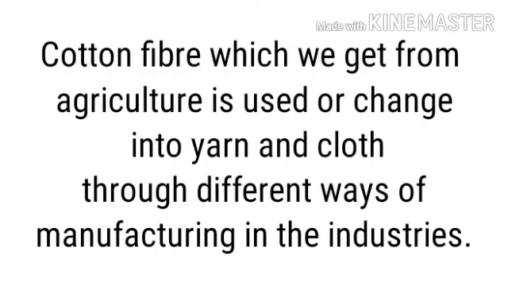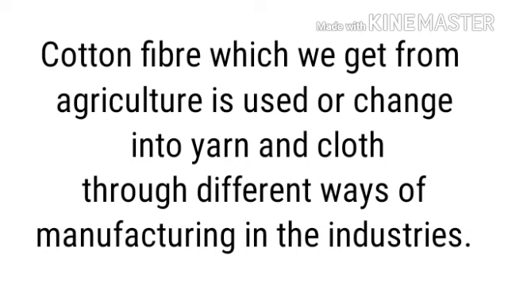For example, cotton fiber, which we get from agriculture, is changed into yarn and cloth through different ways of manufacturing in the industries. That means cotton fiber is the primary product of agricultural activities.